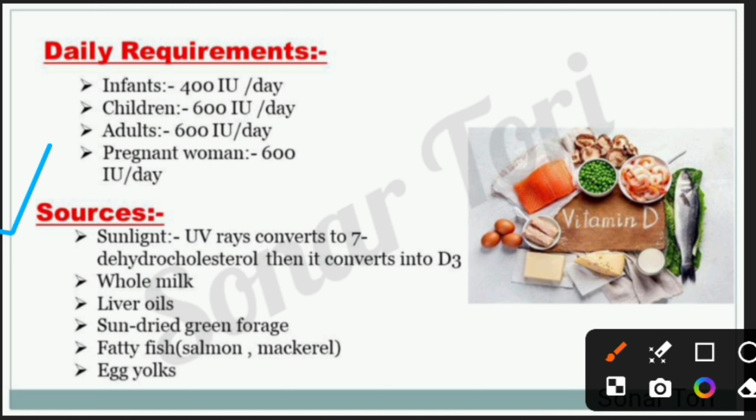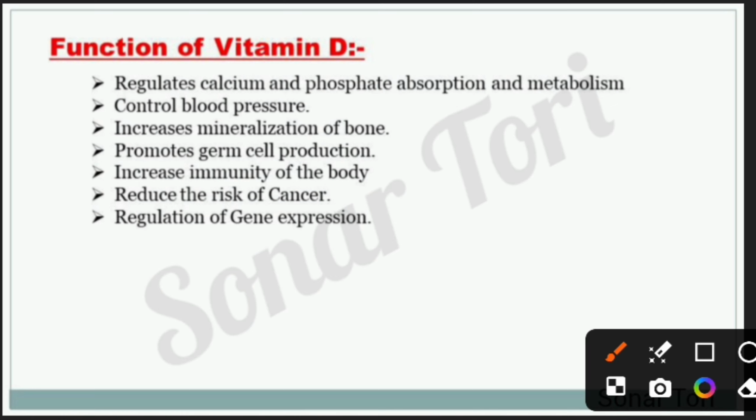Next, the sources of vitamin D. The important source of vitamin D is sunlight. In the presence of sunlight, UV rays first convert 7-dehydrocholesterol and then it is converted to D3, also known as cholecalciferol, which is the active form of vitamin D. Other sources are whole milk, liver oils, sun-dried green vegetables or fruits, fatty fish like salmon or mackerel, and egg yolk.